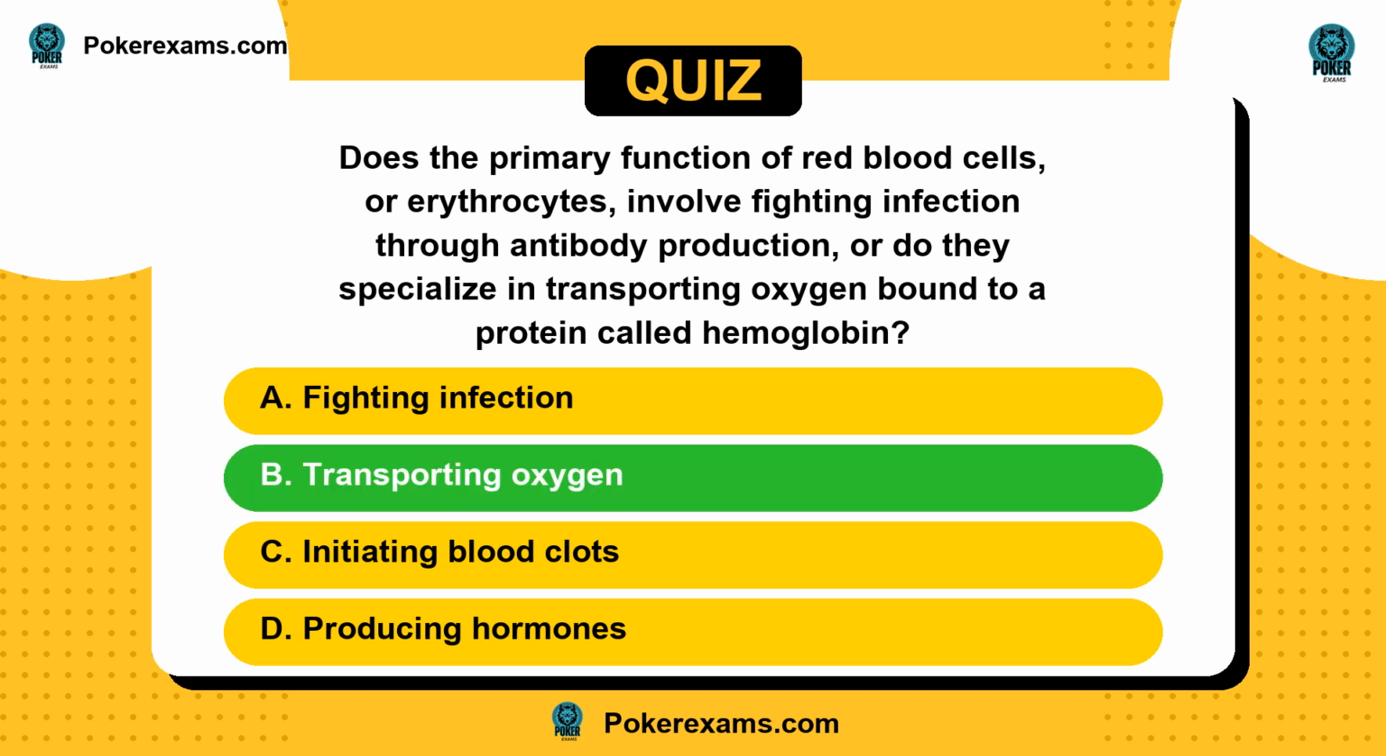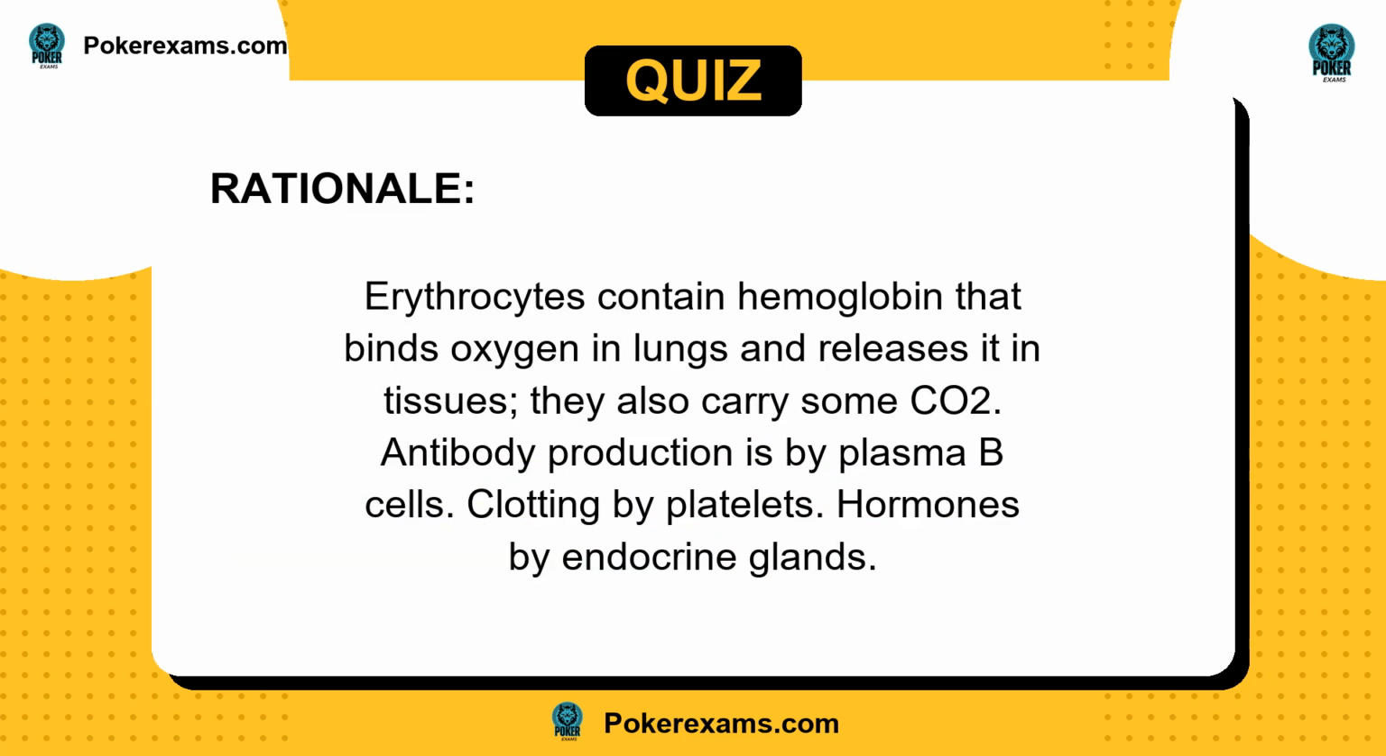The answer is B. Erythrocytes contain hemoglobin that binds oxygen in lungs and releases it in tissues. They also carry some CO2. Antibody production is by plasma B cells. Clotting by platelets. Hormones by endocrine glands.